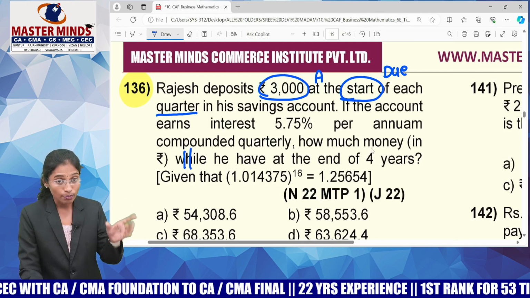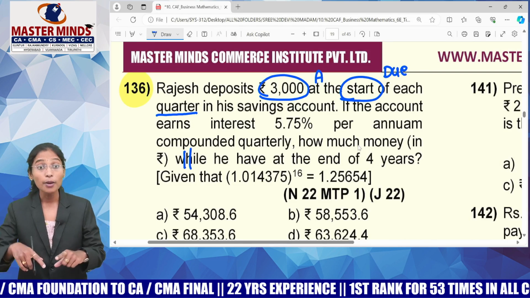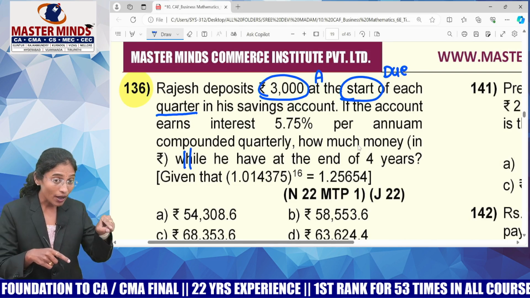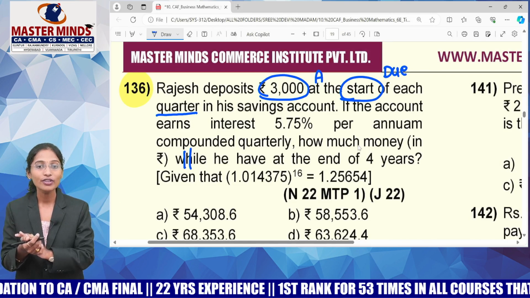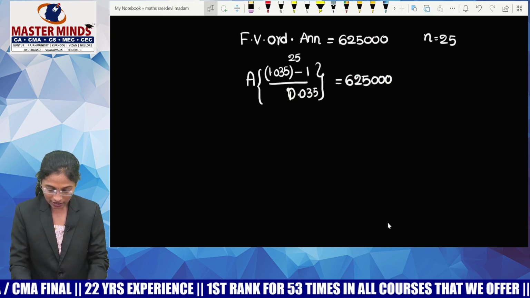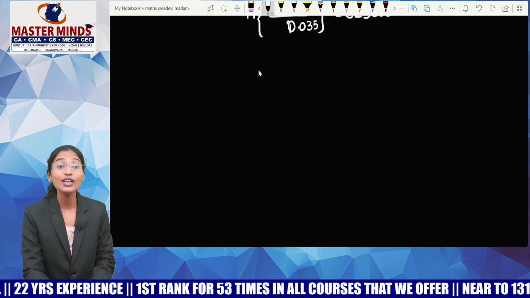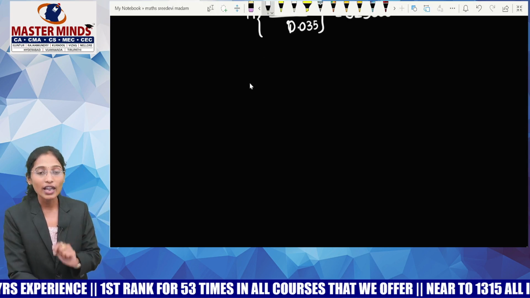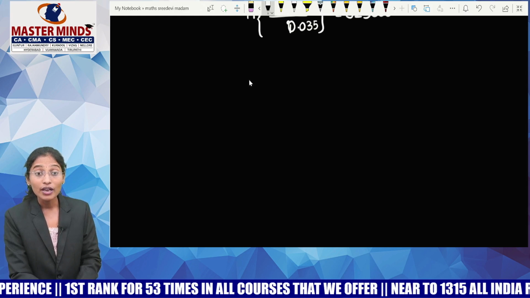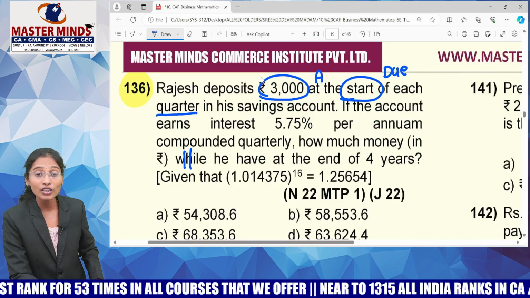At the end of 4 years, how much money will be there in his account? That's what he's talking about. Means he's talking about present value of these savings or future value? Yes, future value by that time, 4 years. The question is related to annuity, but is it ordinary annuity or due annuity? Due annuity. We have to calculate the future value of due annuity, but the compounding is done yearly or quarterly? Quarterly. What are all the changes?